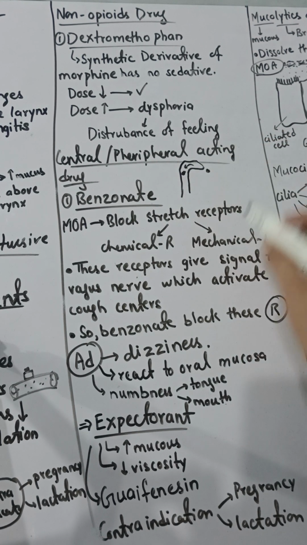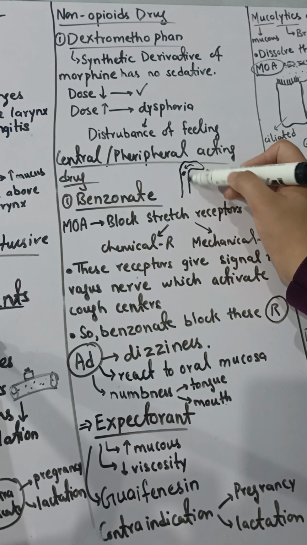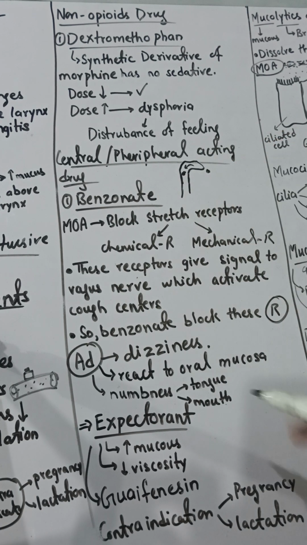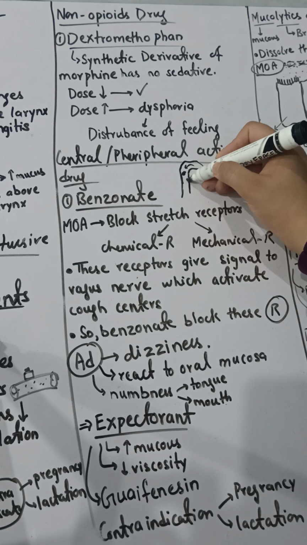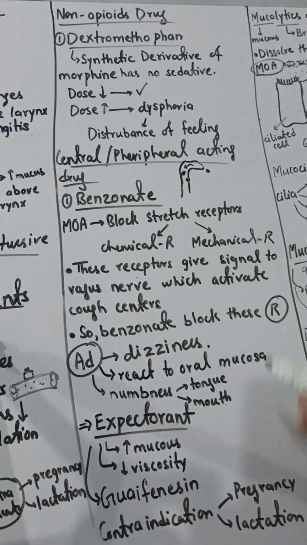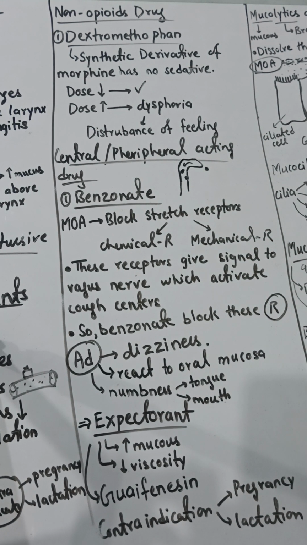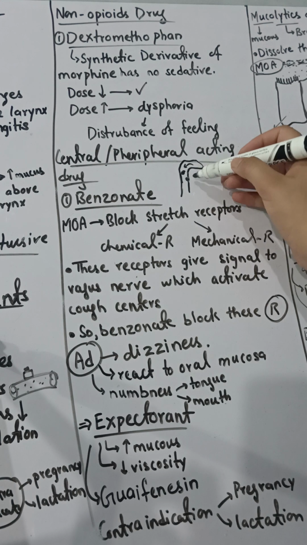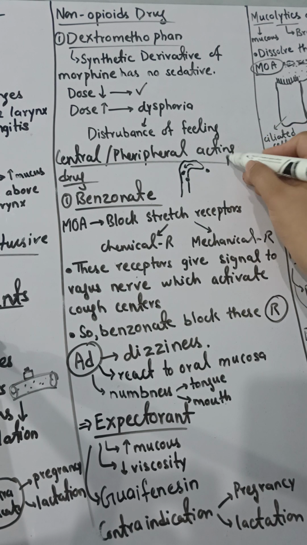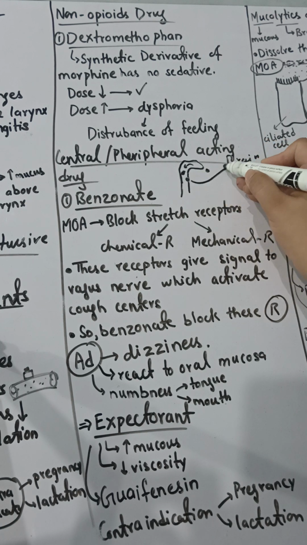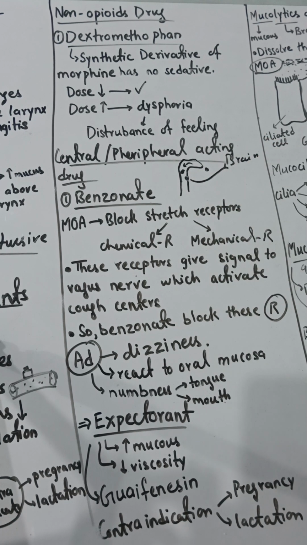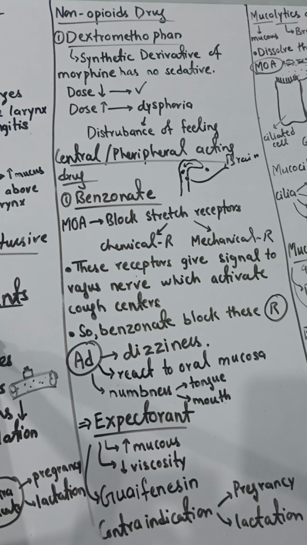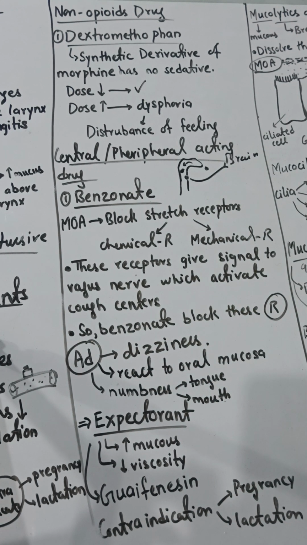It goes here. Now at this wall various kinds of stretch receptors are present. Suppose I am drawing here, this is the stretch receptor. They can detect that a particular foreign substance or bacteria has entered. Then they will send a signal towards the brain, let's suppose here is the brain, through the vagus nerve. Okay, so the vagus is cranial nerve number 10.